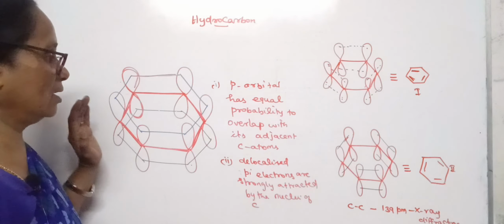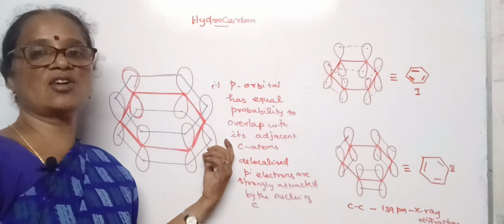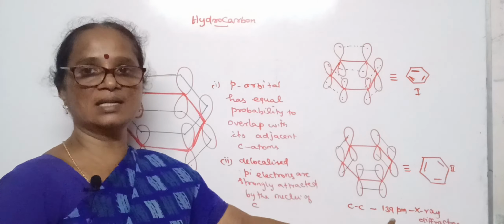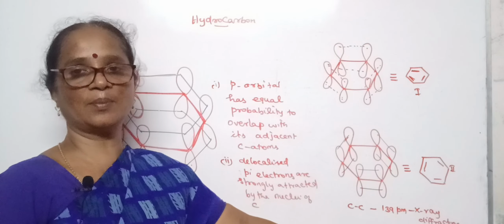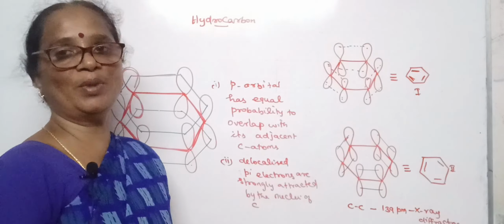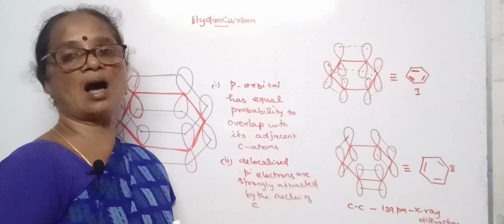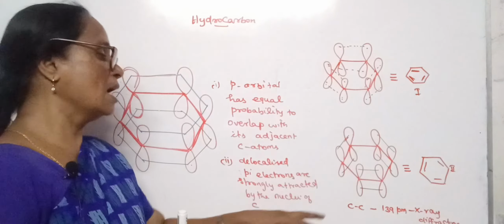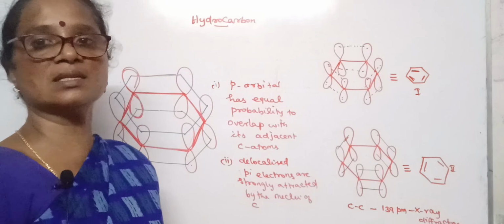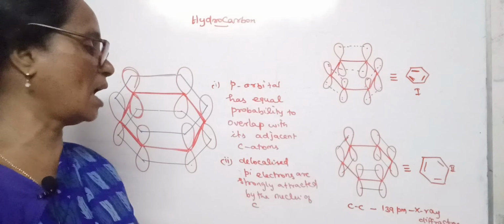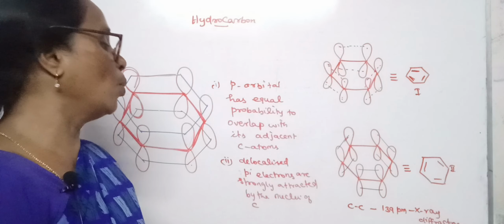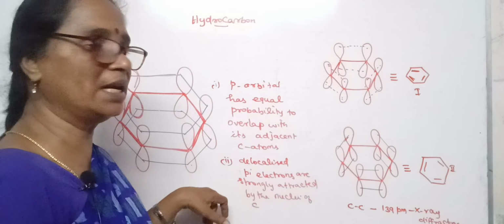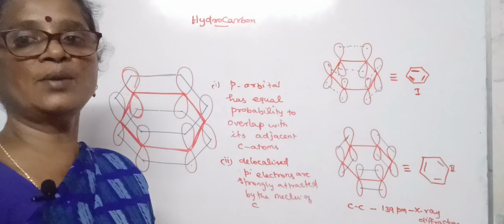And moreover, the X-ray diffraction studies of the benzene ring show that the carbon-carbon bond length is 139 picometer. But this 139 picometer is just more than the carbon-carbon double bond and less than the carbon-carbon single bond. Carbon-carbon single bond has 154 picometer and carbon-carbon double bond has 134 picometer. But the carbon-carbon bond in the benzene ring is found to be 139 picometer.